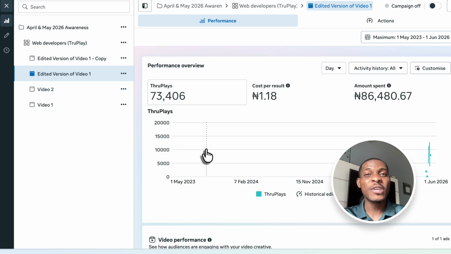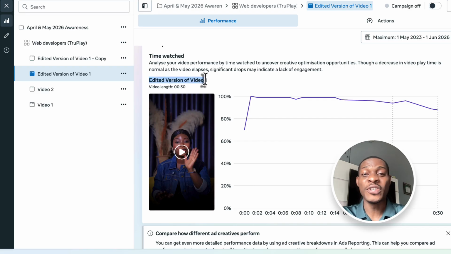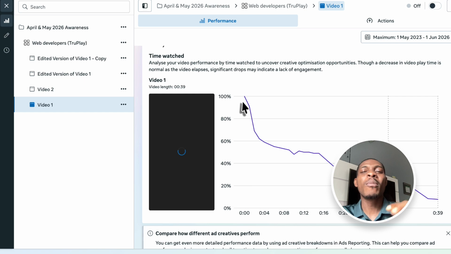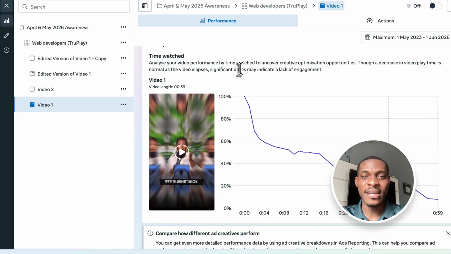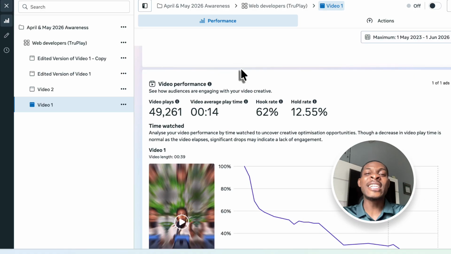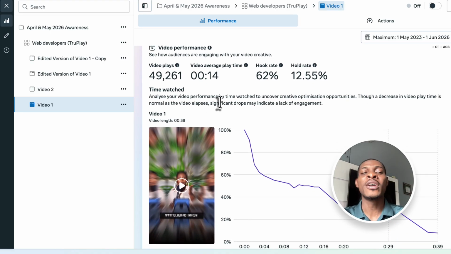So we have about 2 videos we'll be using to create this custom audience. What are those videos? This particular first video, the edited version of video 1, and also this video 1. Both videos are basically talking to the same audience. So now we are going to be using these 2 videos to create custom audiences. What is a custom audience? We want to create an audience of 50% of people who have watched these 2 videos together.